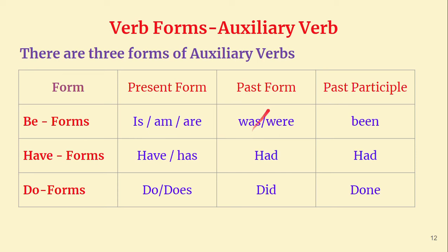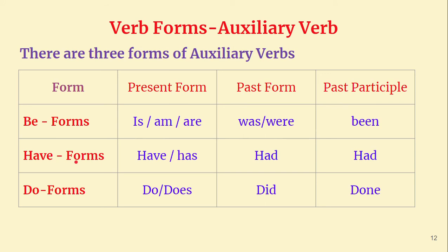Then in past form again we have singular and plural. He was my friend. They were my friends. I was there yesterday. For you we use were. You were there yesterday. They were there yesterday, like that. In past participle, been. This we use in perfect tenses: present perfect tense, past perfect tense, and future perfect tense, and also present perfect continuous tense, past perfect continuous tense, and future perfect continuous tense.